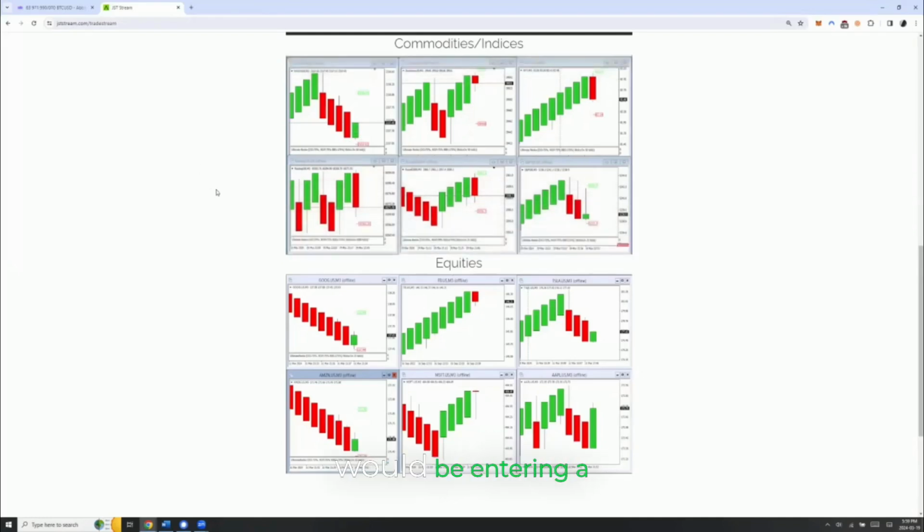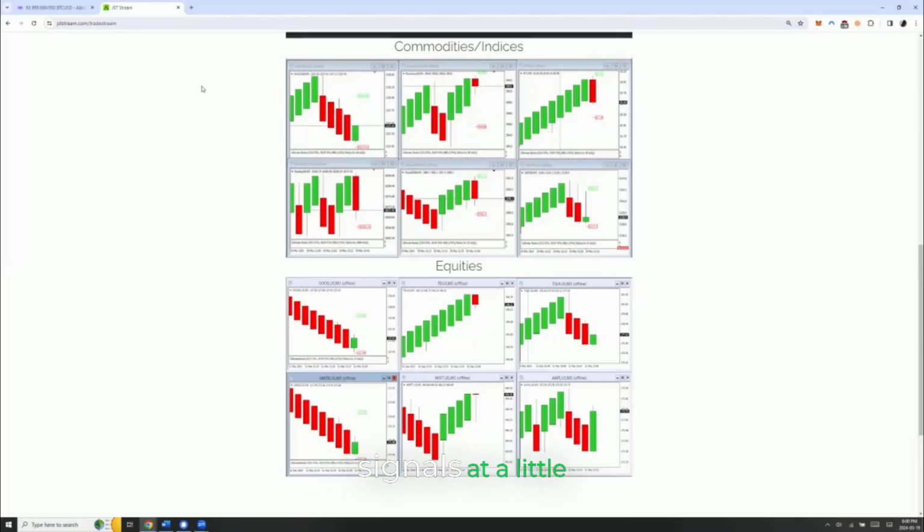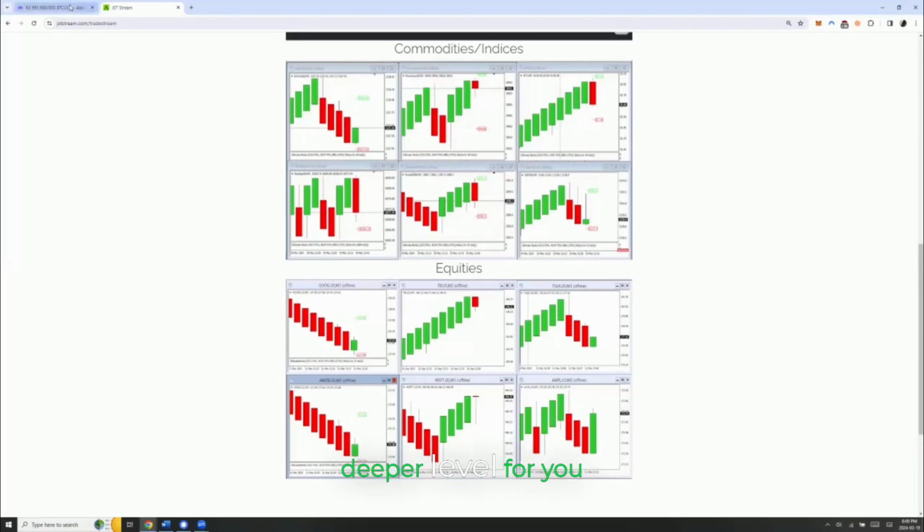So that's where I would be entering a long position. So hopefully that explains the range bars and the audio signals at a little deeper level for you guys.